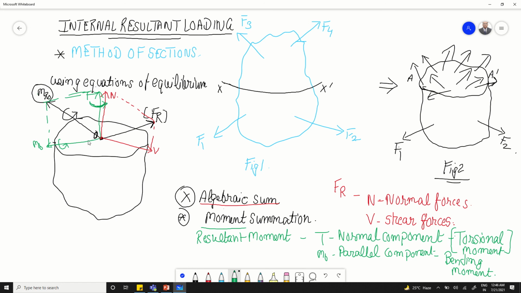Now if we talk about this second component, it will try to bend the lower part of a body with respect to the upper part of a body. So this parallel component is responsible for creating the bending effect in a body. That is the reason we call it the bending moment.